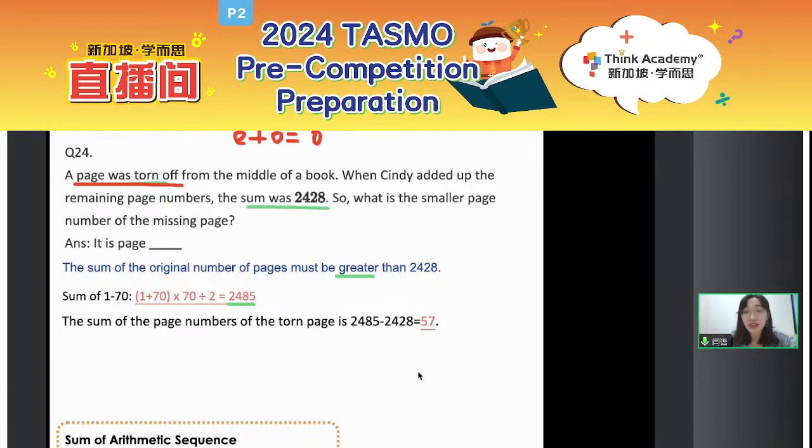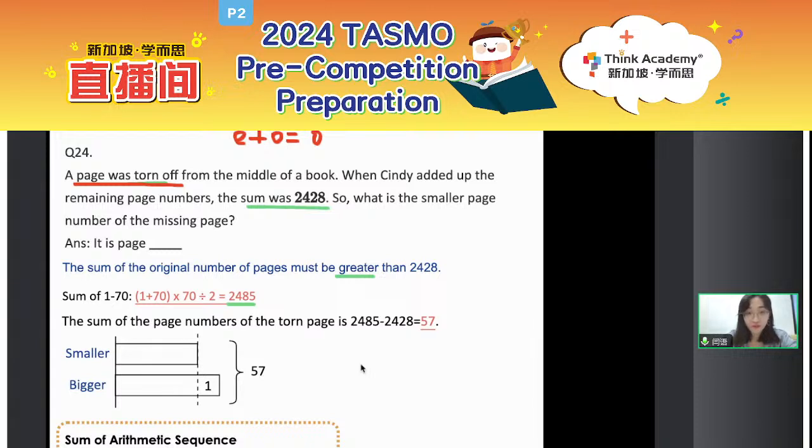So here, you can just turn that into the sum and difference model. The smaller number is the shorter bar. The bigger number is the longer bar. Then what is the difference between them? Correct, the difference is always 1, right? And altogether it is 57. So could you please tell me how we can figure out the smaller number?